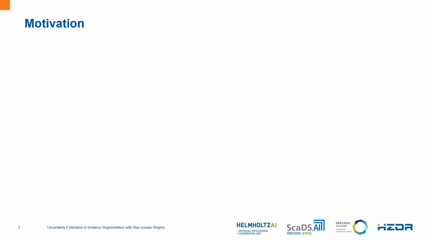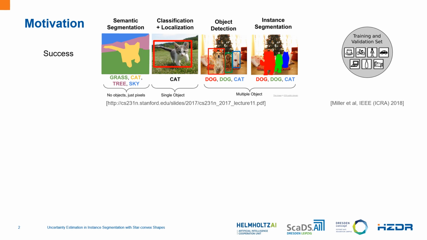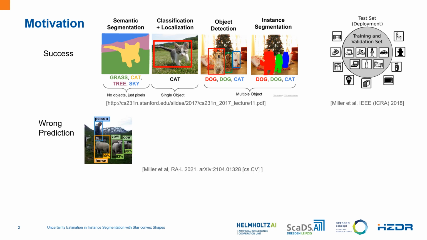The motivation for the work is that we know deep neural networks have had tremendous success in supervised problems of image processing. However, this is only observed in closed-set conditions, where the characteristics of the data are similar between the test and the training set. But we see a significant decrease in performance in open-set conditions, where the model is tested on images that do not share similar characteristics with the dataset used for training. Like in this case, the training data did not have sheep, but the model predicted sheep as horse and cow with very high confidence score.